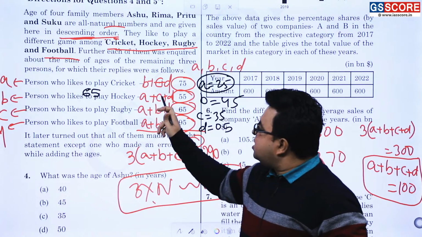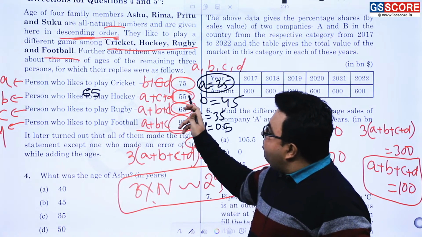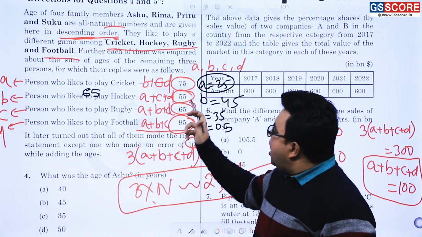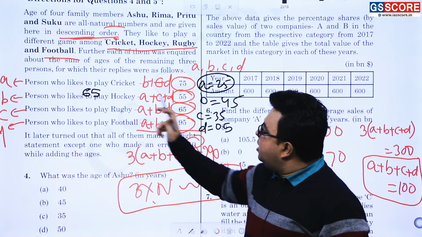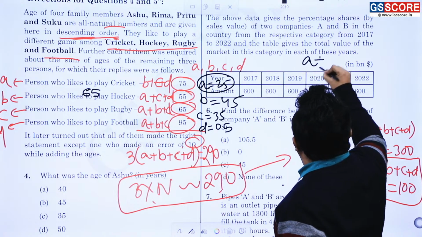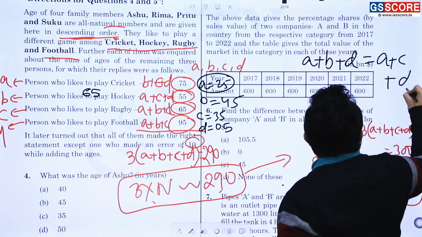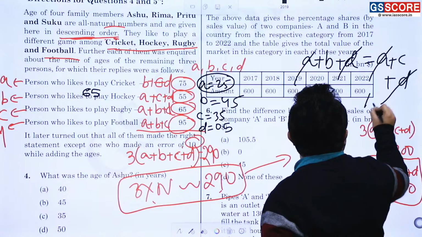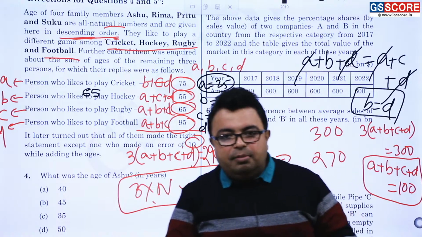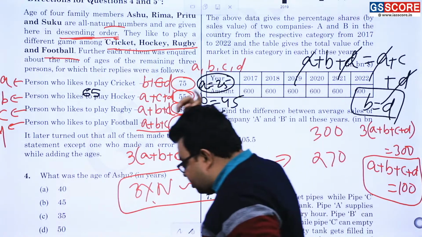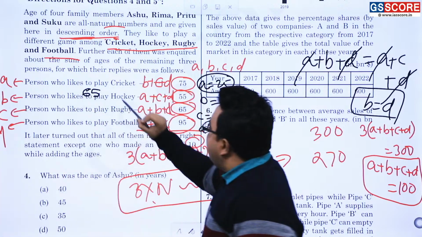This means what? A plus C plus D is equal to what? A plus B plus D. Am I correct or not? Now, if this person has made the error and his sum would be what? 65. So 65 is what? A plus B plus D, and so we will be telling A plus B plus D is equal to what has come? A plus C plus D. That gives us what? A and D cancel out. So B equal to D. Can it be possible? Because all are in descending order, not of the same age. Getting or not getting? So this person has not made the error.